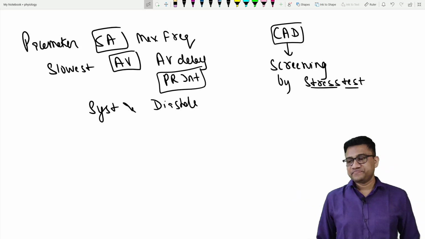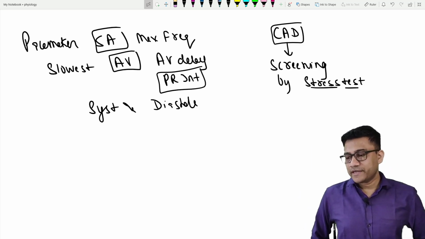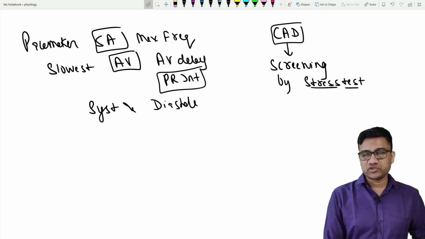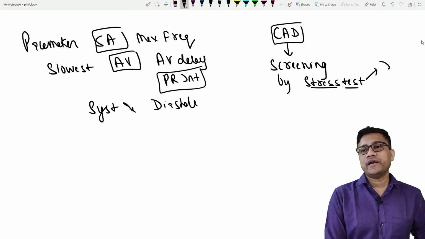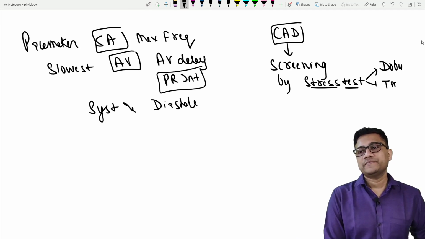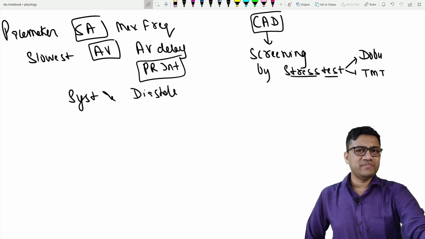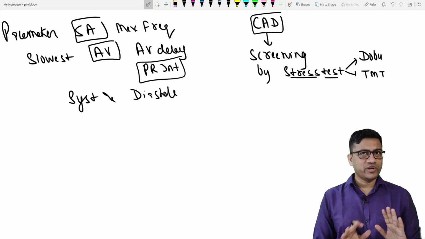Yes. So TMT, and what are the other investigations? That is the dobutamine test. So stress test, either by dobutamine or by TMT. And do you think now medicine is appearing easy? You are able to understand.